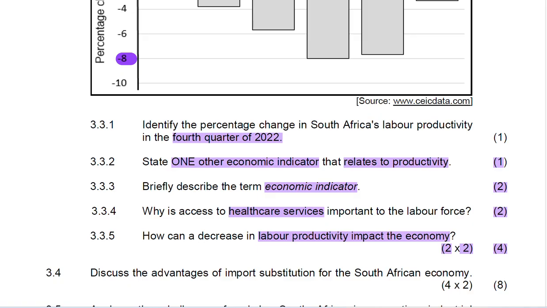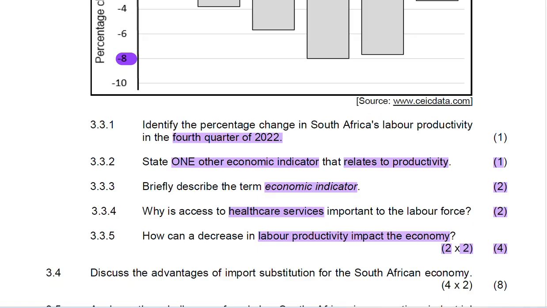As workers lose their jobs due to low productivity, unemployment may increase in the economy. If the unemployment increases in the economy, we all know what it means. It means there will be fewer people going to the shops to buy. And if there are few people going to the shop to buy, that means there is less money that the business has, and there's less money that can be paid to SARS.